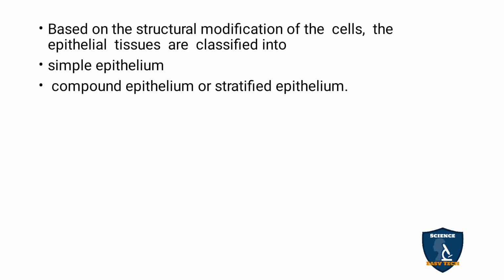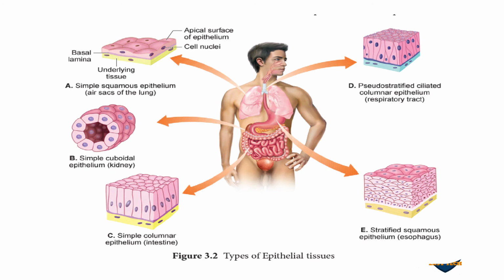Based on the structural modification of the cells, the epithelial tissues are classified into simple epithelium, compound epithelium or stratified epithelium, and in today's class we are going to see the simple epithelium. Before that, here they have given a diagrammatic structure. First it is the simple squamous epithelium.